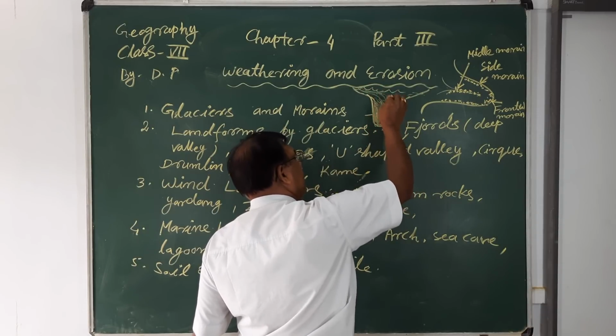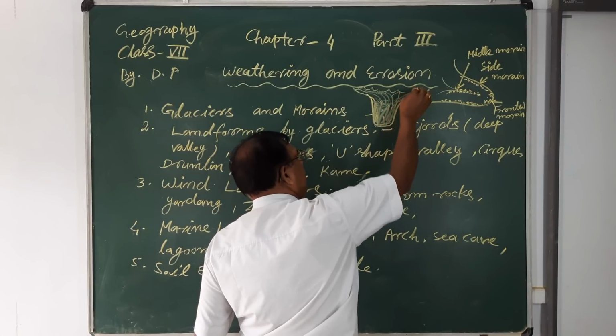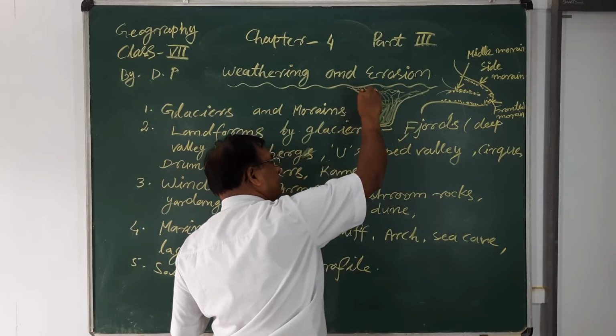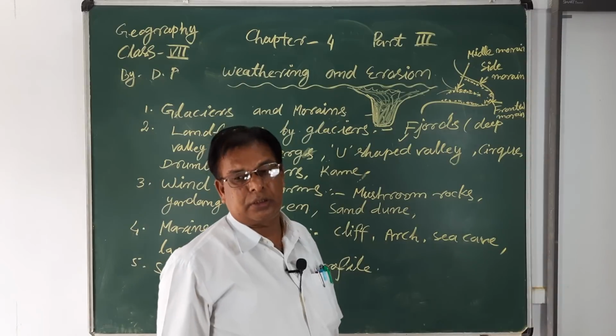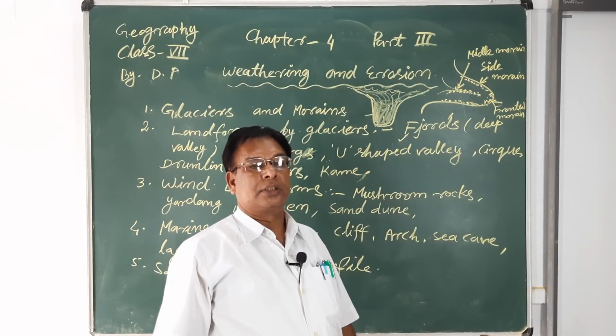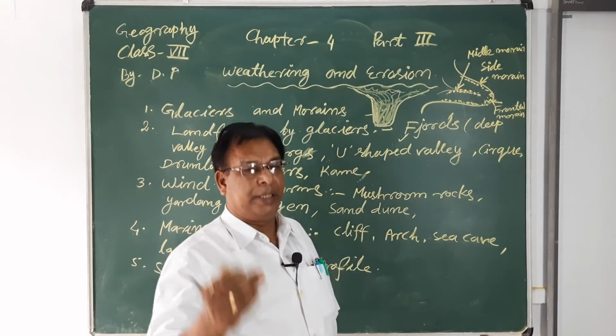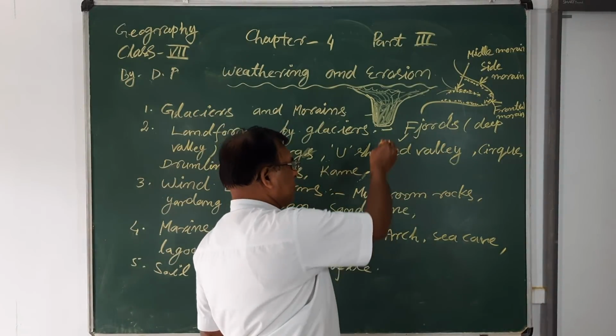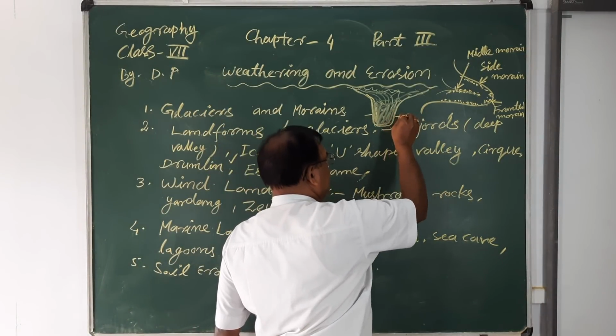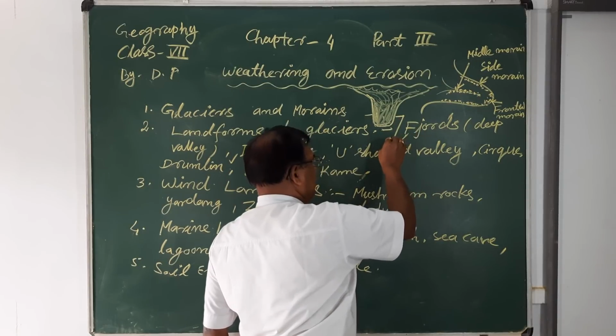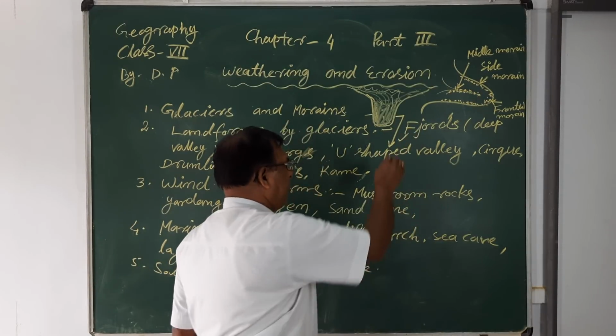After the erosion, these types of valleys form. So V-shaped valleys or the fjords, after side erosion or bed erosion, convert into the U-shaped valley. So it is also an example of the U-shaped valley.